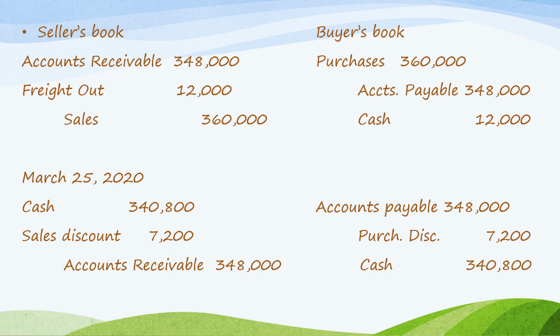So if it has not been paid for on March 25, the entry on the seller's book could have been debit cash 348,000 and credit accounts receivable 348,000. And also on the buyer's book, accounts payable 348,000 and credit cash 348,000 if it was paid or collected March 26 and so on.